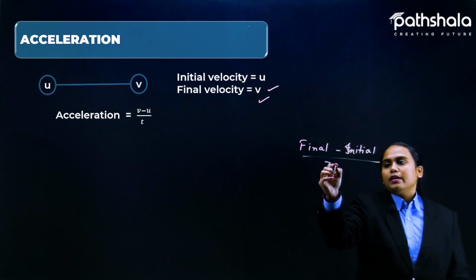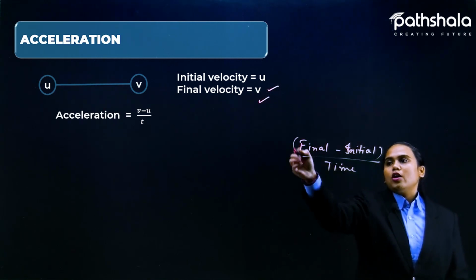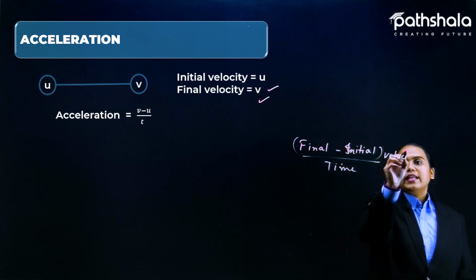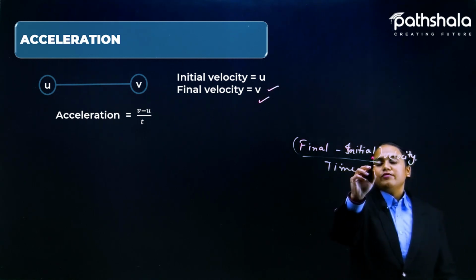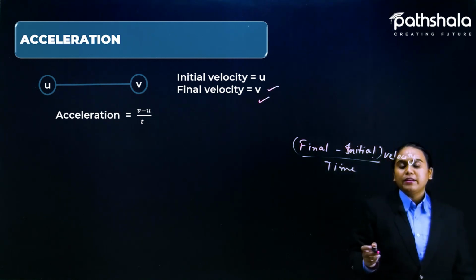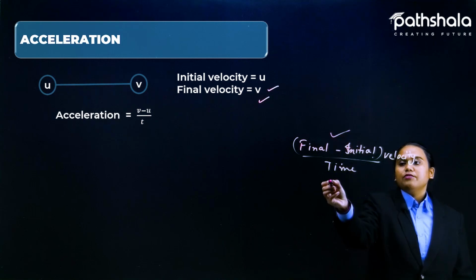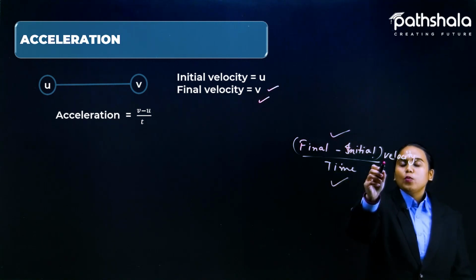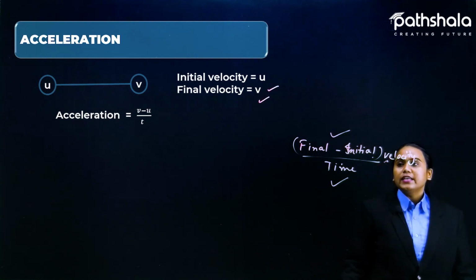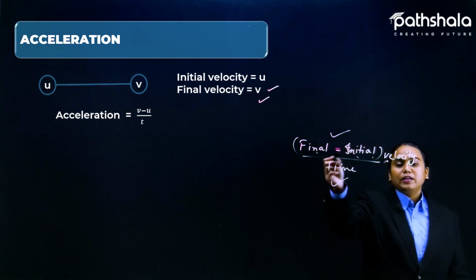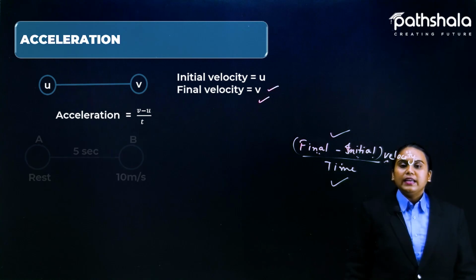divided by time. And what is this? Velocity. So together, change in velocity with respect to time. So how can we show the speed or velocity is going to change? It is by the difference between the final and the initial.